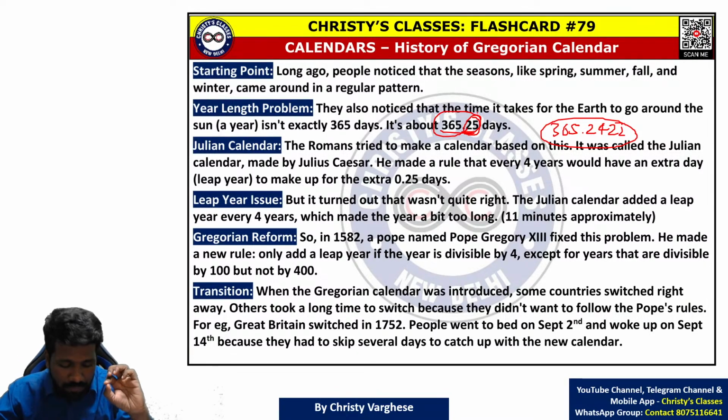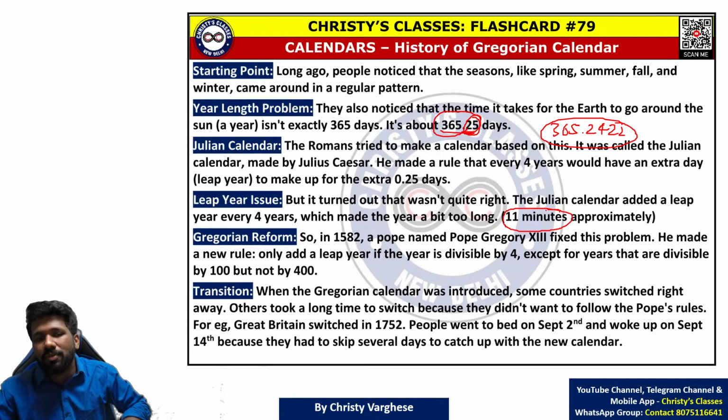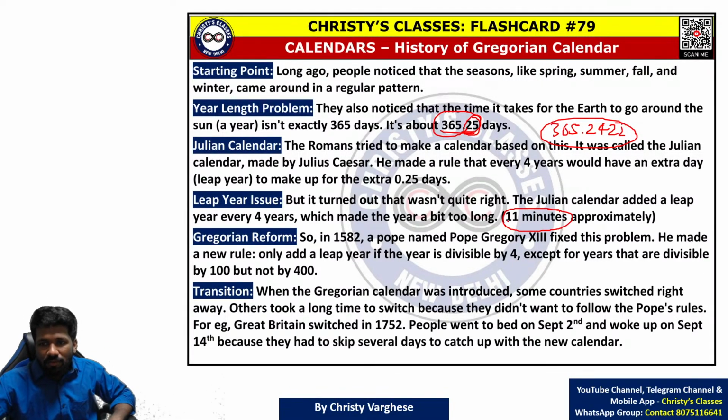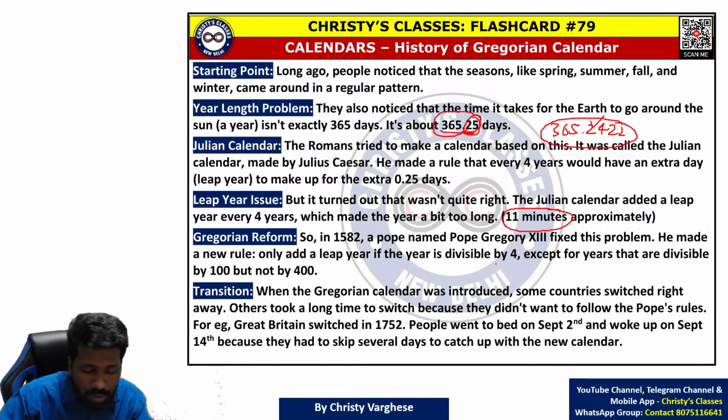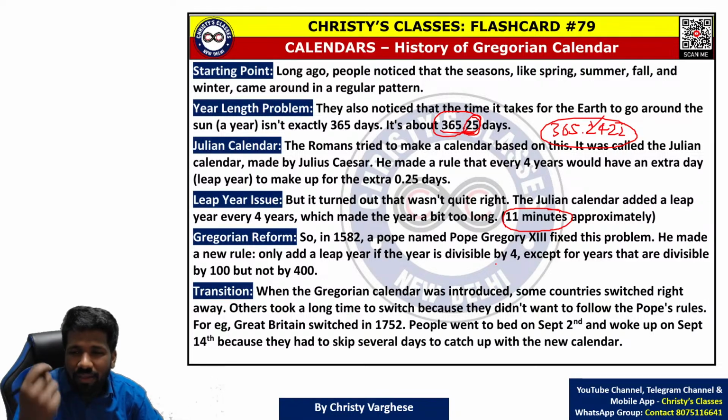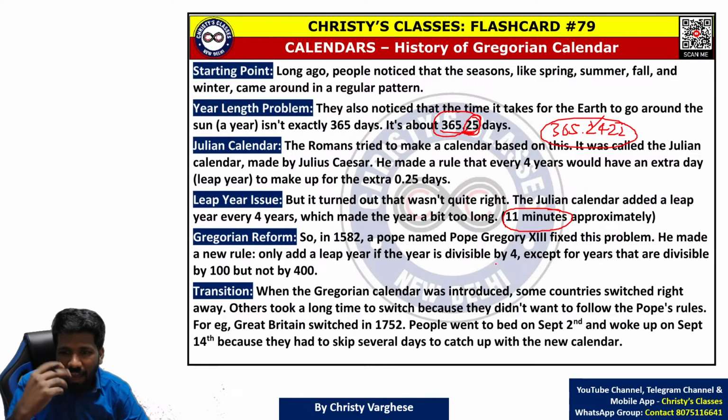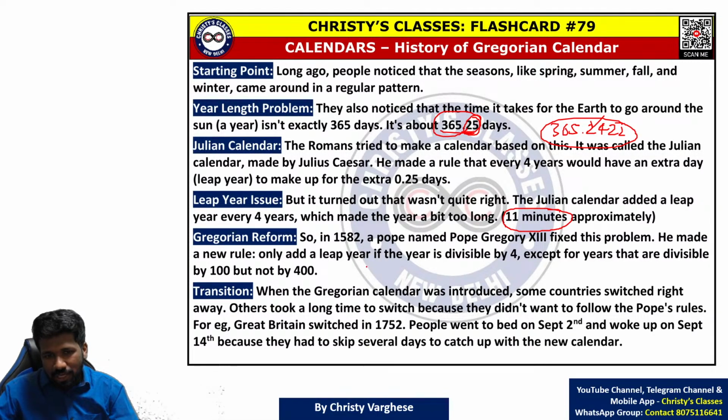That is an error. Due to that error, every year extra minutes are added, approximately 11 minutes extra. Due to this mistake, those 11 minutes will add up to a very big number, to days itself, after many years. That is why the Gregorian calendar was started. It was started by Pope Gregory in 1582, and that is why it is called the Gregorian calendar.